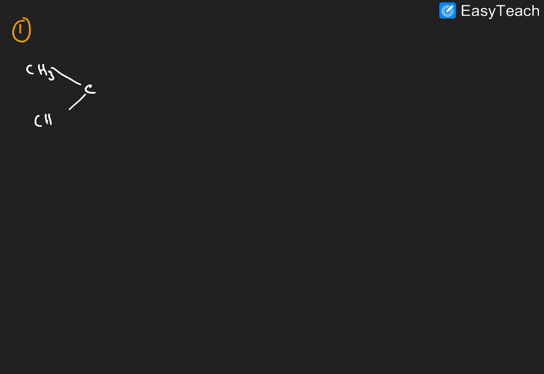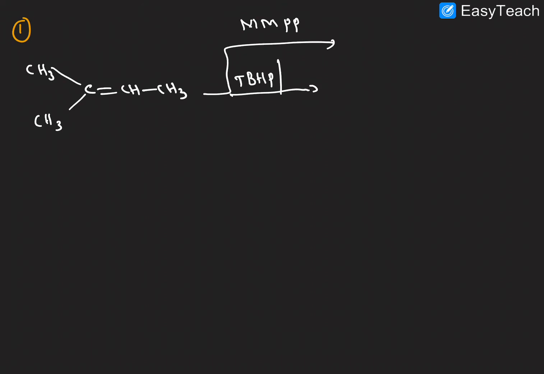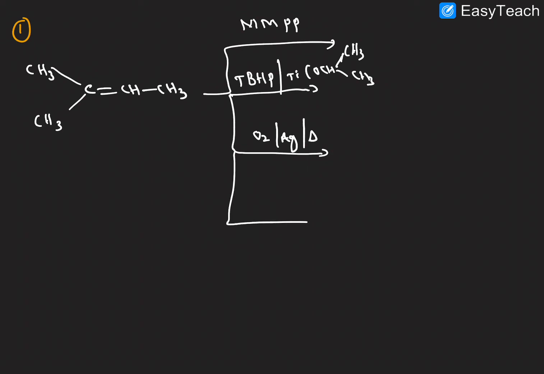So I am taking the alkene here: CH3, and here CH3, double bond CH and CH3. The first reagent here is MMPP, and the next one is TBHP in the presence of titanium isopropoxide, and then O2 with Ag and heating condition, and here peracetic acid.